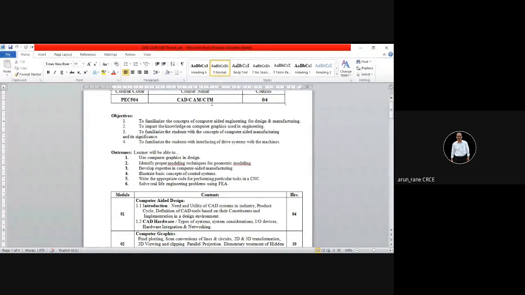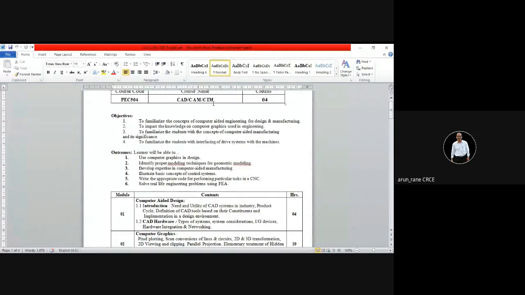And computer integrated manufacturing means you are combining all the departments. Like we start from the marketing people, they will bring the orders, then planning, then purchase, then production, then inspection, then supply chain, logistics, everything. So all these will be connected with the help of the computers. So that is nothing but the computer integrated manufacturing.